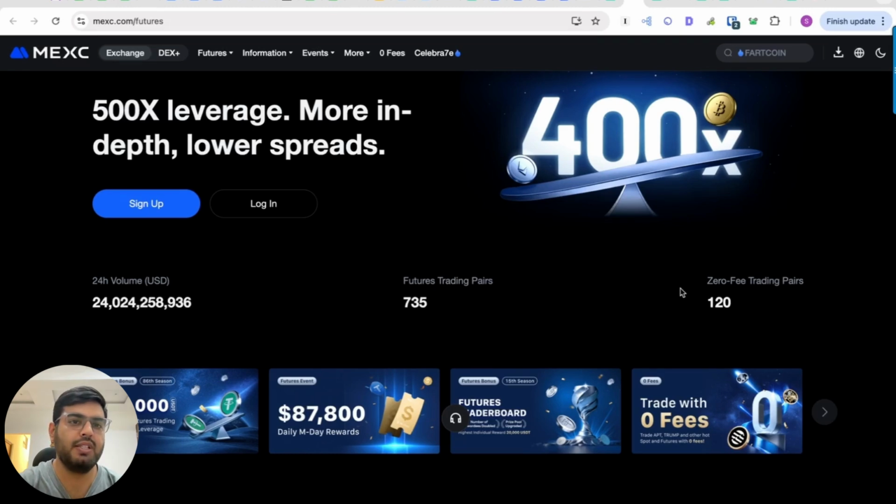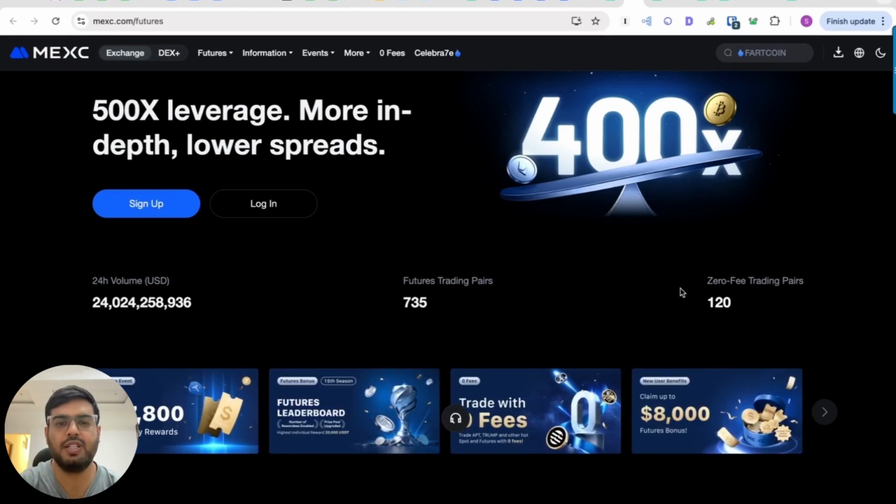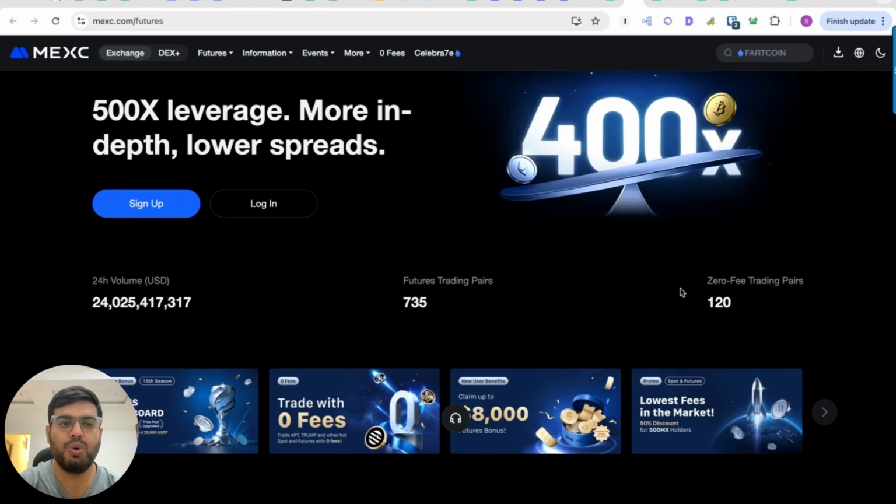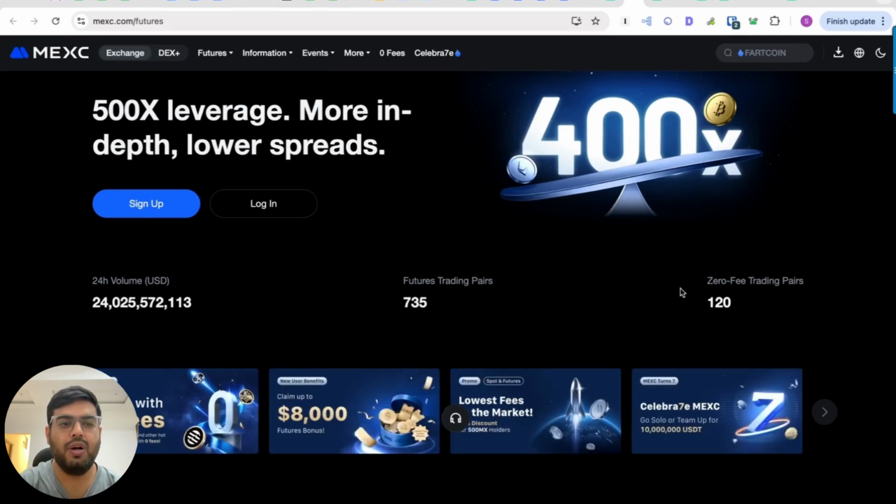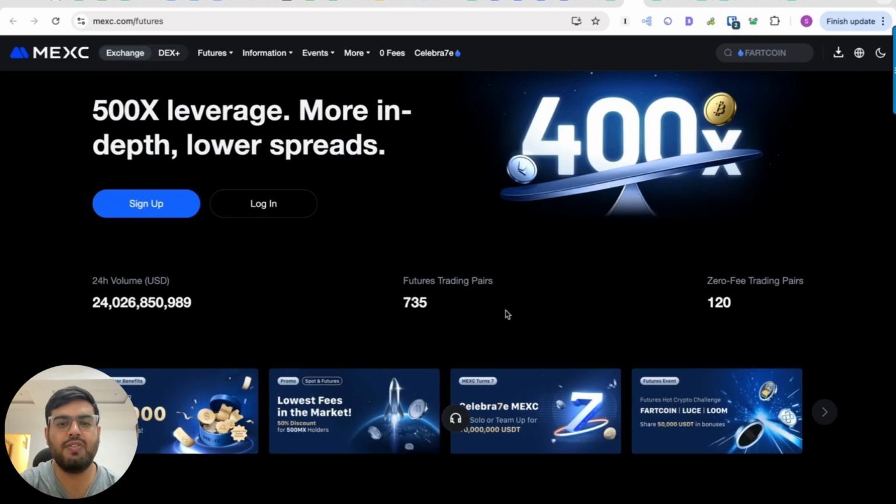Right now, MEXC is providing 500x to 400x leverage. This level of leverage is dangerous. Of course, you should not use more than 10x to 20x leverage. Right now, if you see, the trading volume is like this, and the futures trading pairs are 735 on which you can use this leverage.